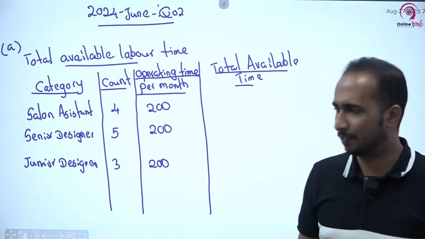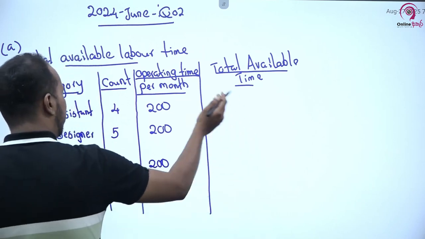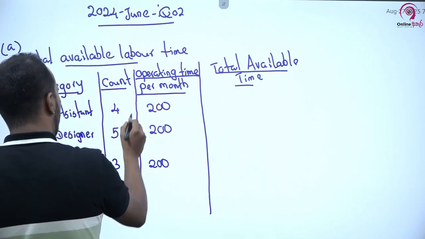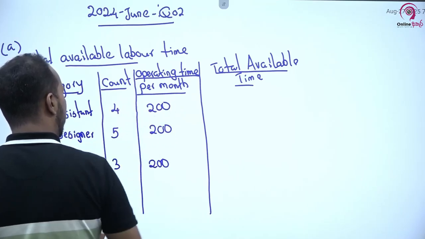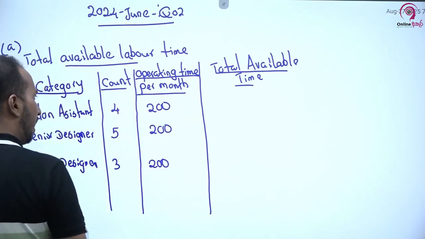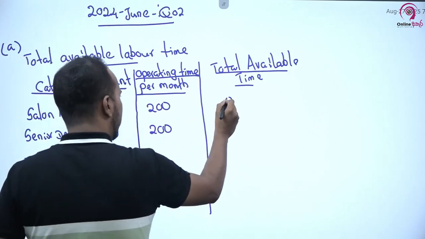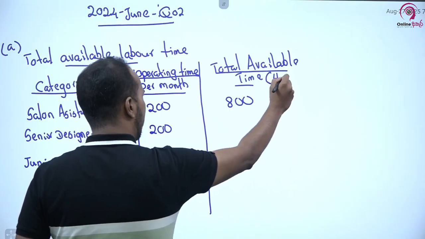Okay, good employees. Right, now can't you calculate the available time for each employee category? Now, taking the salon assistants, there are 4 of them. All 4 work 200 hours each. Then what is the total man hours? You can multiply 4 by 200. Then it is 800 hours. So we are taking this as hours, right?